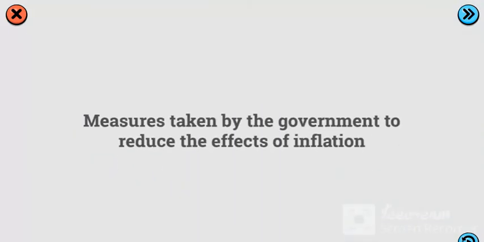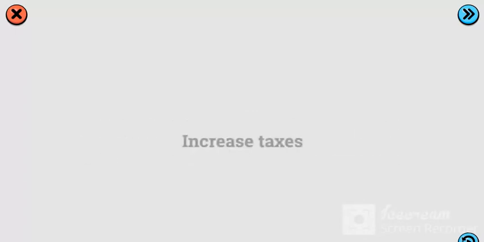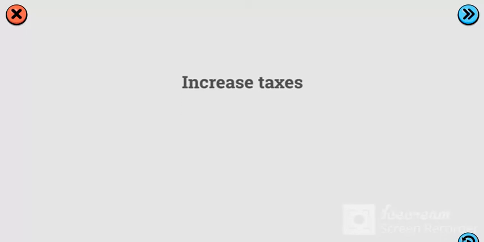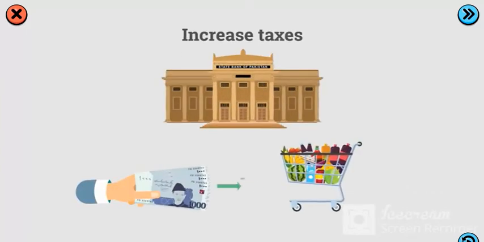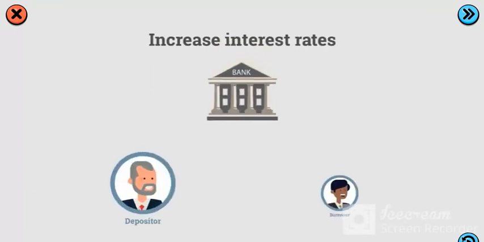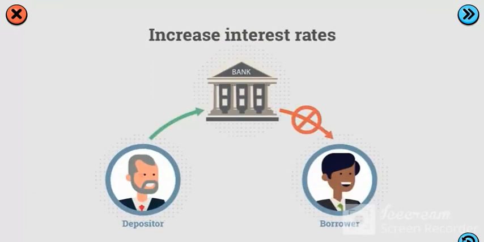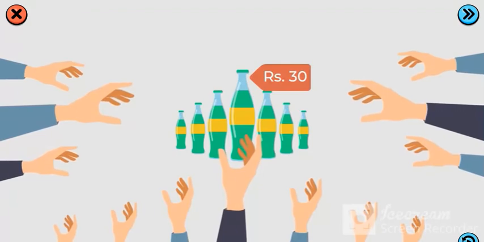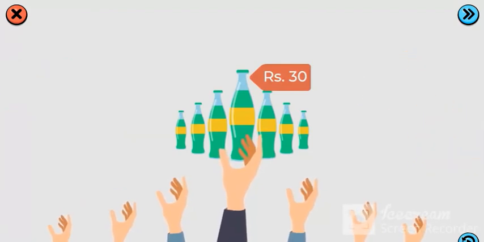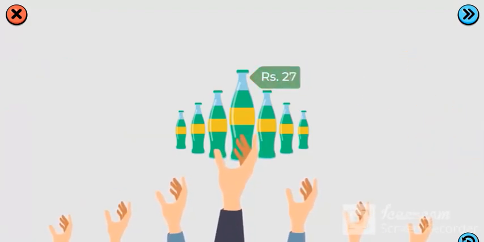To reduce the negative effects of inflation, the government can increase taxes. When taxes increase, you have less money left over to spend on goods and services. It can also increase interest rates. This discourages people from borrowing money and offers better returns on savings in a bank. In both these cases, as demand falls, the prices of goods in the economy decrease.